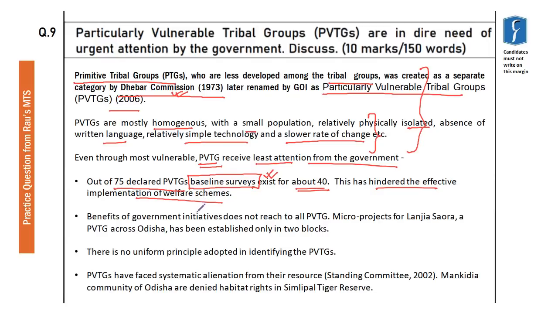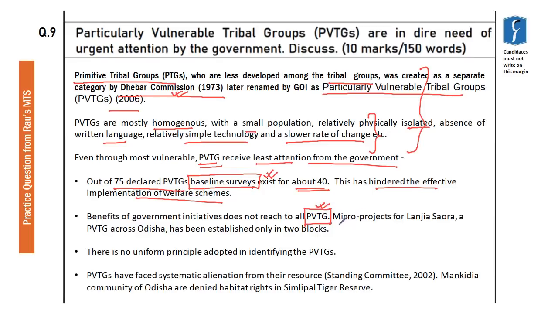Then benefits of the government initiatives do not reach all particularly vulnerable tribal groups. Particularly vulnerable tribal groups are the backward groups among the scheduled tribes. But even among particularly vulnerable tribal groups, there are certain groups which are most backward, and even for the schemes which are there for particularly vulnerable tribal groups, the last ones are not getting the benefit.